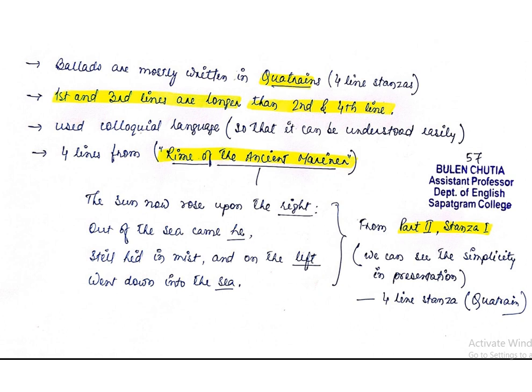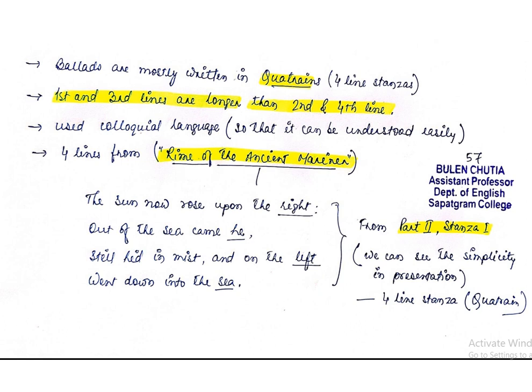Okay, and another important thing is the writers or the narrator of the ballad usually use the colloquial language, that is the ordinary language, that is the spoken language, that is the easy language which can be related to the common people. Okay, that is the common reader can also understand the language of a ballad very easily.